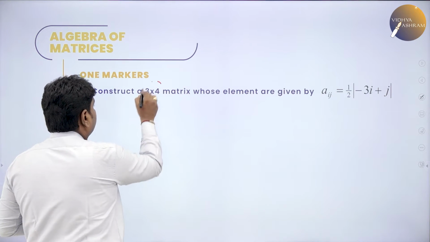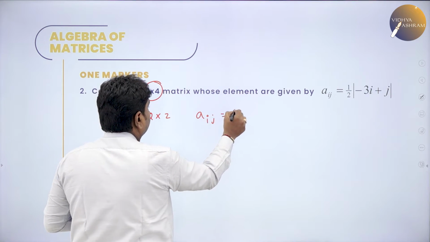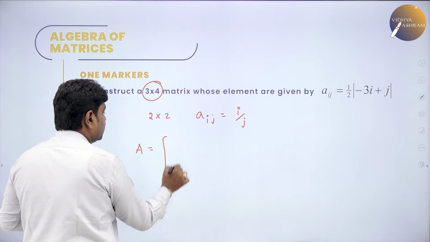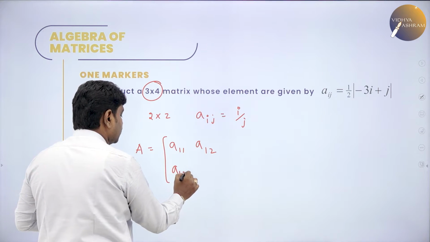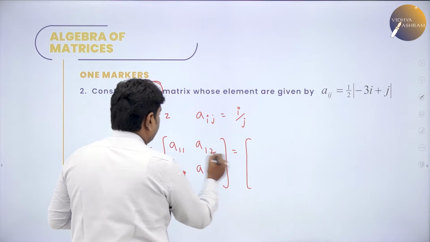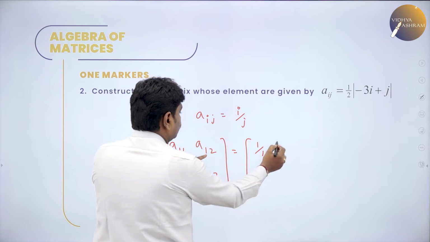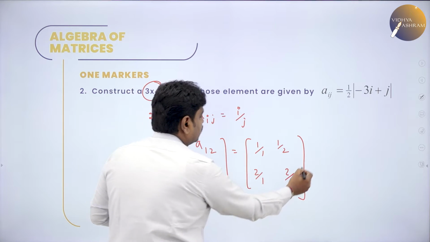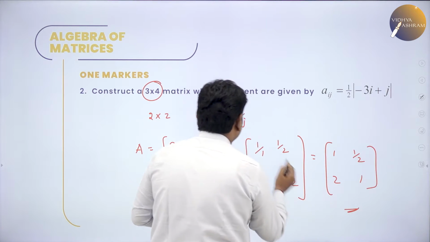Now if, instead of 2 cross 3 cross 4, they want 2 cross 2, and they give the Aij value, say i by j. A22 means write the skeleton. What is the skeleton? A11, A12, first row first column, first row second column, A21 and then A22. Now substitute. 1 1 means i is 1, j is 1, 1 by 1, i by j. 1 2 means 1 by 2, 2 1 means 2 by 1, 2 2 means 2 by 2. Simplify this, you will get the matrix 1, half, 2, 1. This is the answer for this problem.